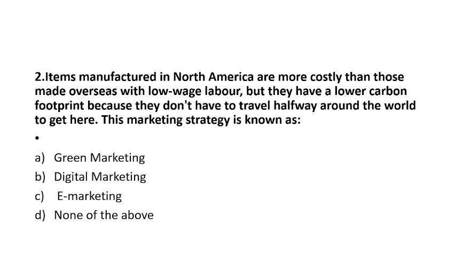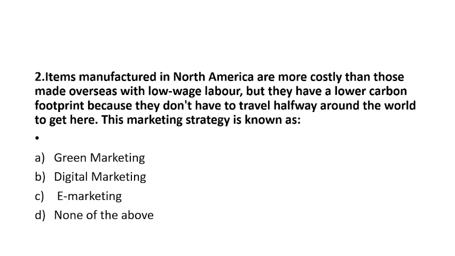So here, what was the major hint? That low wage labor it was okay, but have a lower carbon footprint. ये देखो यहाँ पे कीवर्ड था lower carbon footprint because they don't have to travel halfway around the world. यानी आधे जगह वो लोग जाते ही नहीं है, तो इसका रीज़न क्या है कि there are not emitting footprints, carbon footprints. So this is what? This is related to environment. And which of the following options deal with the environment? That is option number A, green marketing is the right answer.